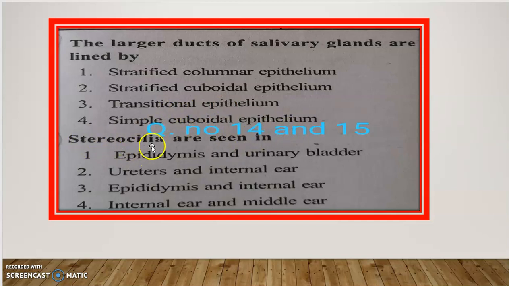Last one, 15th one: stereocilia are seen in epidermis and urinary bladder, ureters and internal ear, epidermis and internal ear, and internal ear and middle ear.